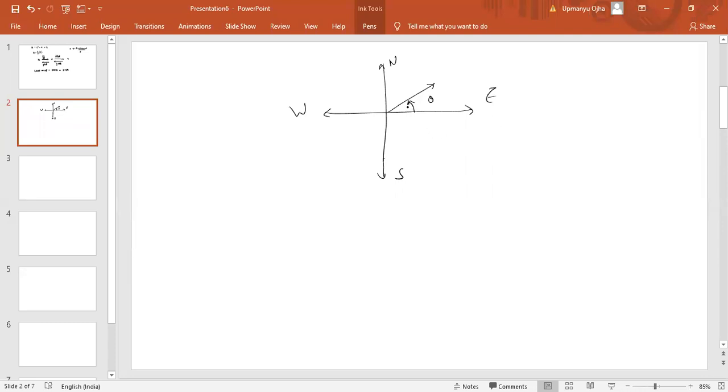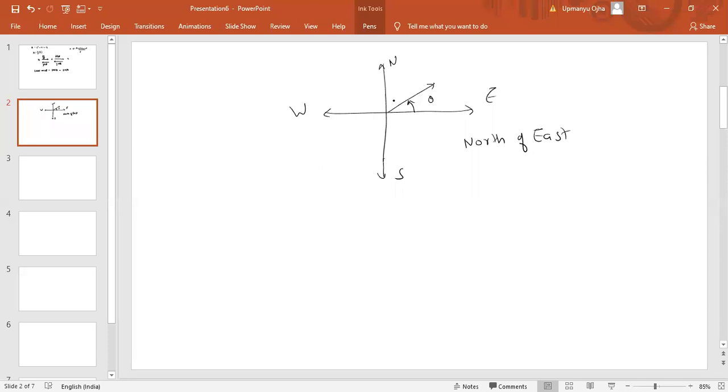The direction in which we are traveling should come first. That is north. So north of east. The direction in which we are traveling will come first, then the direction where we have started traveling. We have started from east and we are going towards north, so the direction would be north of east.